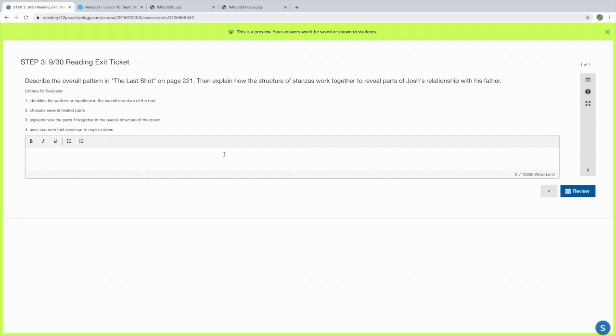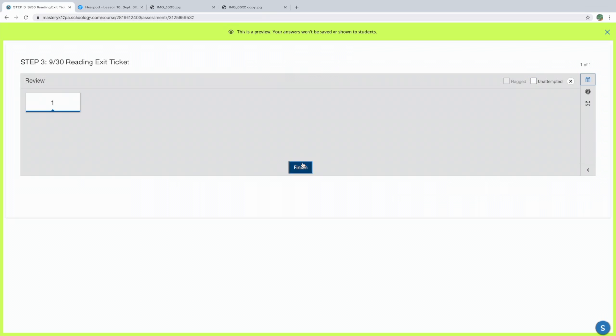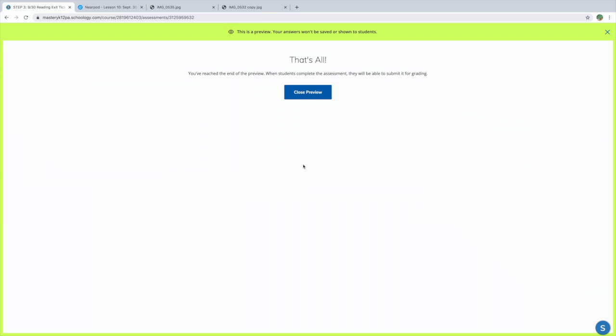And then last but not least, you're going to use accurate text evidence to explain your ideas, whether you're quoting lines from the text or paraphrasing. I want to see some evidence from that poem that supports your train of thought. Press review, press finish, and then your exit ticket is submitted.